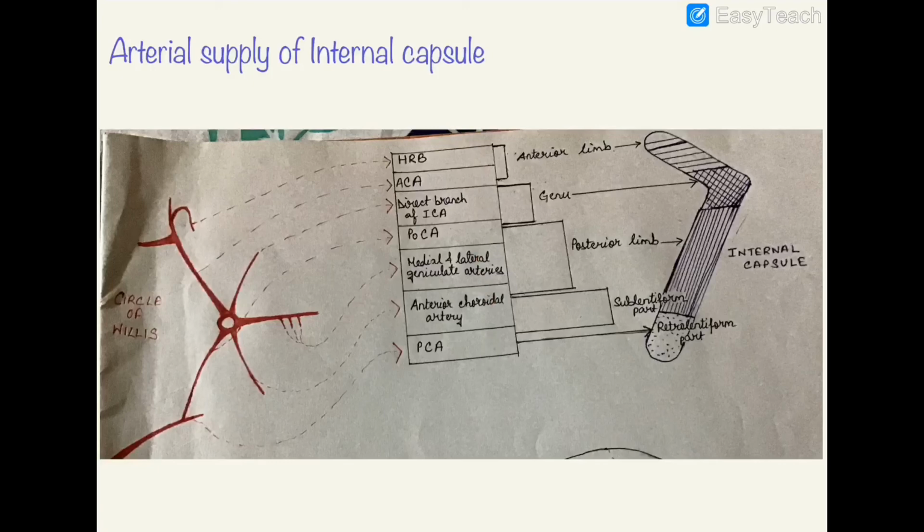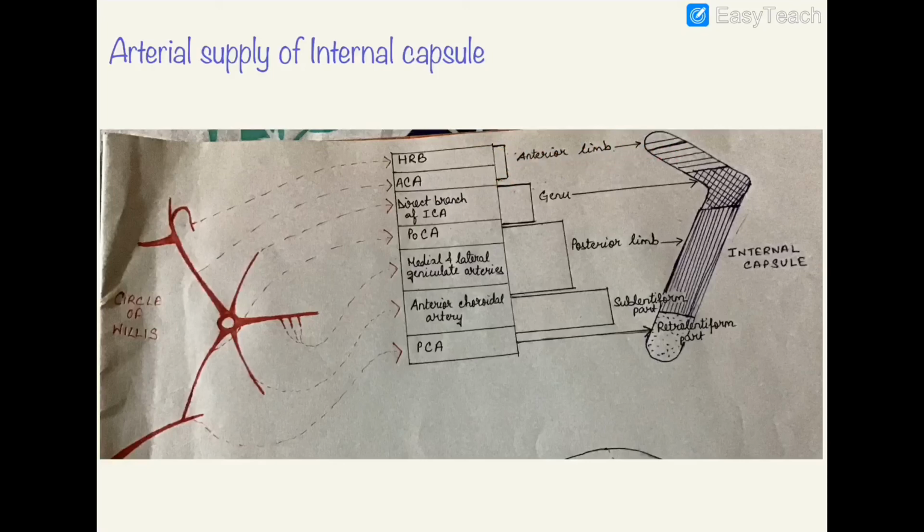Then comes the pattern. First draw the internal capsule showing its different parts: the anterior limb, the genu or the bend, the posterior limb, and the retrolentiform part. The sublentiform part cannot be depicted in a 2D diagram as it lies below. Now the first two branches make a bracket. This is the Heubner's recurrent branch and the anterior cerebral artery. They will supply the corresponding part of the internal capsule, that is the anterior limb.